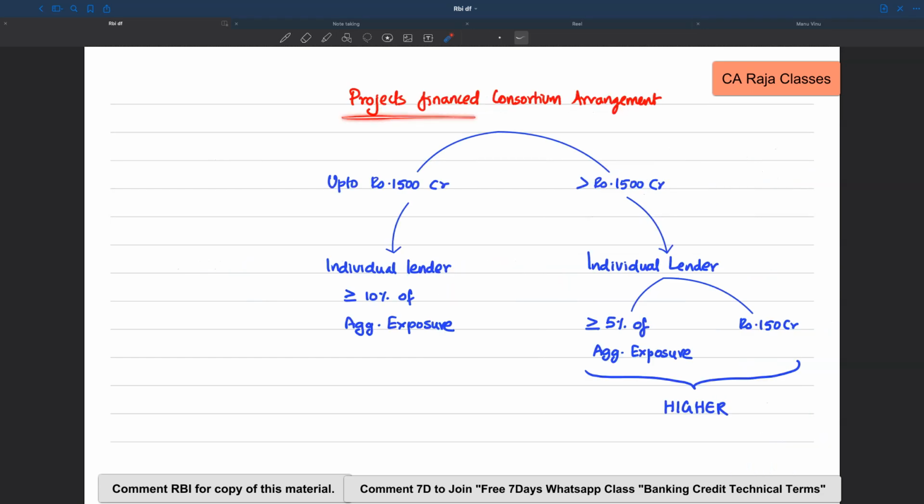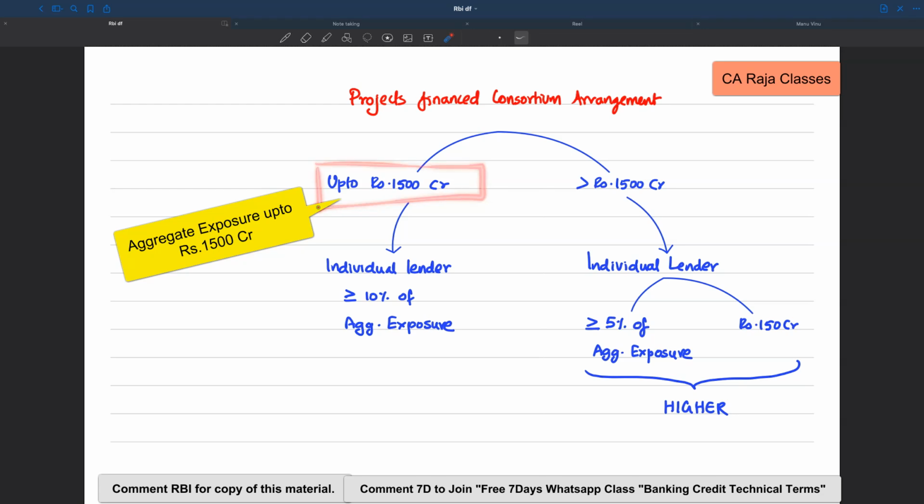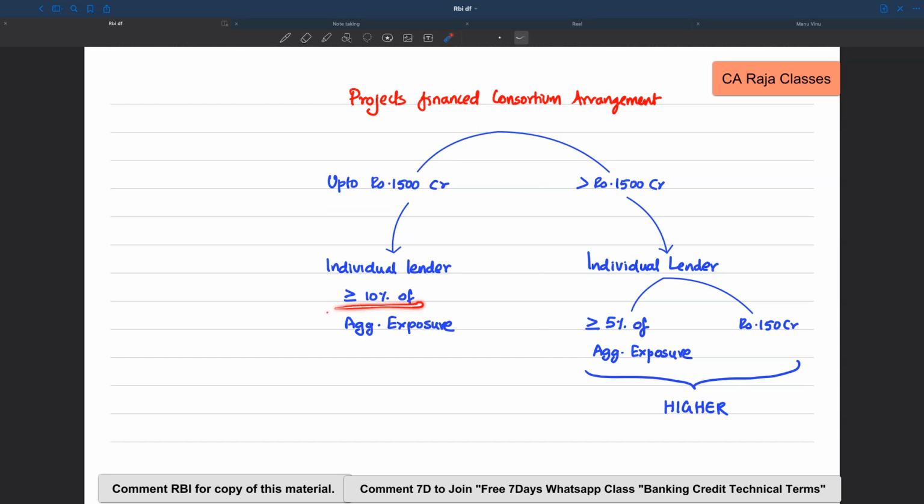Next, the framework talks about projects that are financed under consortium arrangement. It says under consortium arrangement, if the aggregate exposure is 1,500 crore, then the share of the individual lender in the consortium should be at least 10% of the aggregate exposure. So the expectation is each lender should have at least 150 crore.